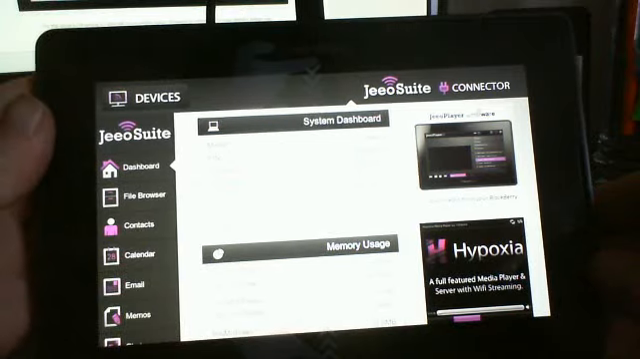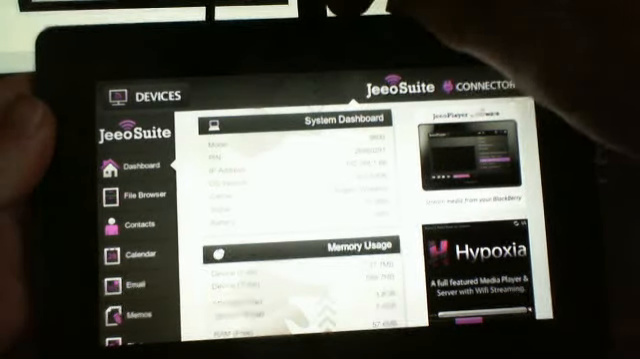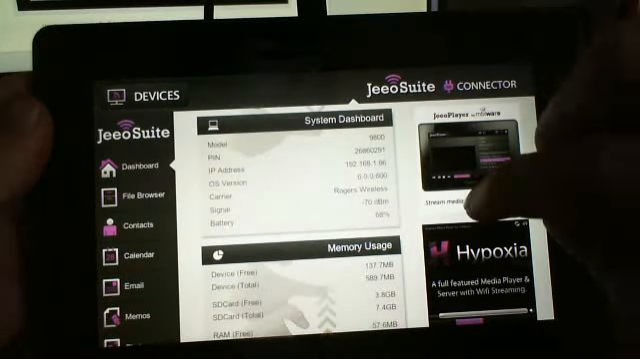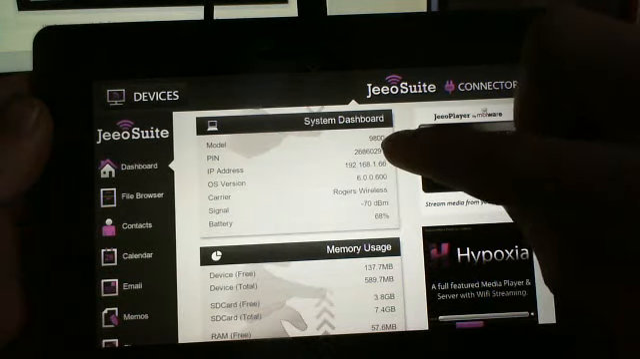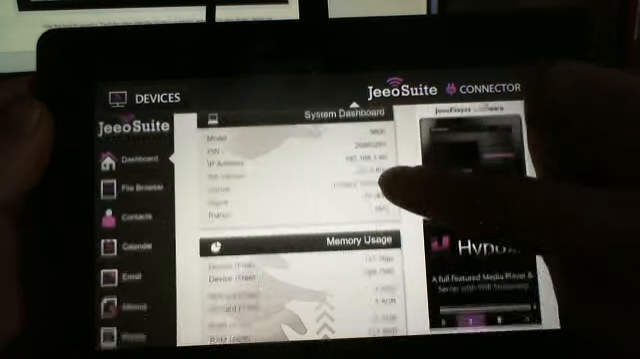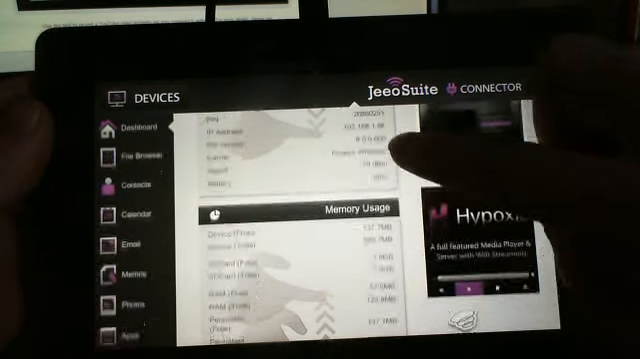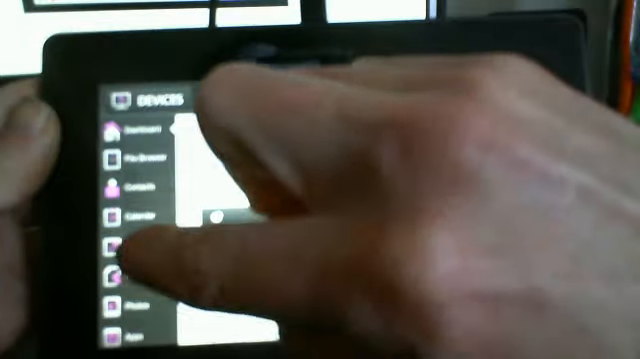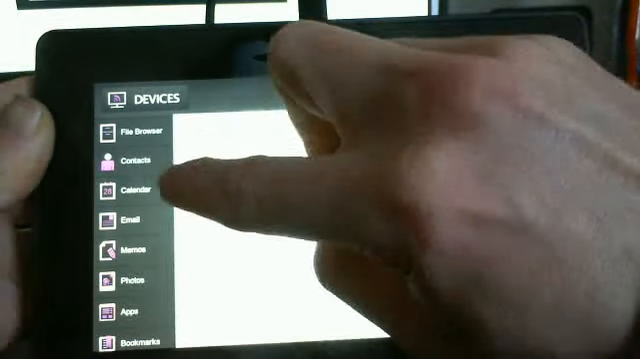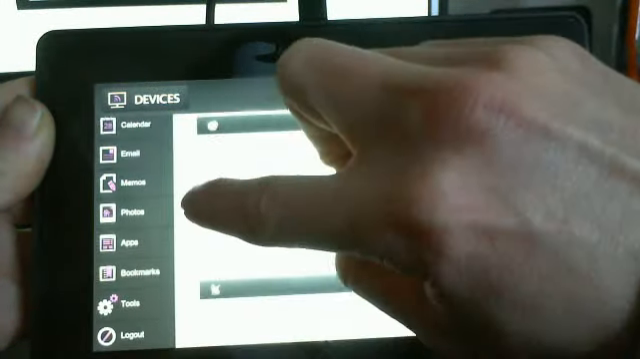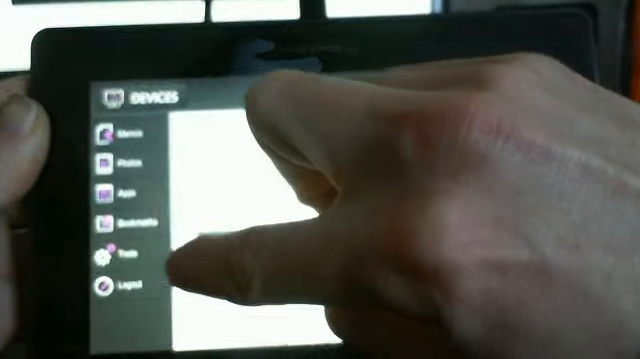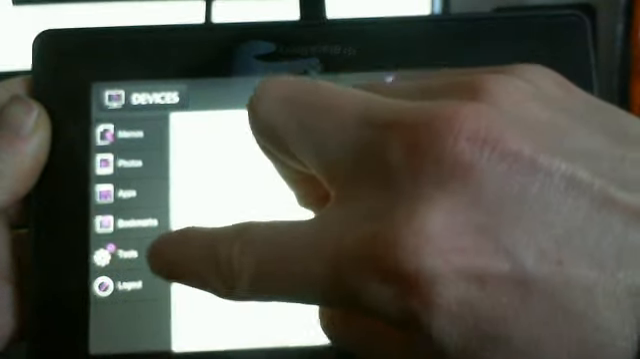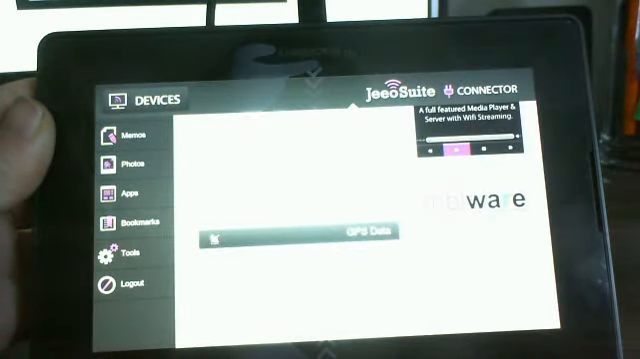So there we are, logged in to Jeeo Connector. Then you can hit devices and go back if you want. We're connected to my 9800 torch. You can see it's got lots of information, memory, GPS, lots of tabs over here. We're in the dashboard right now. File browser, contacts, calendar, email, memos, photos, apps, tools. Tools is one that I really enjoy.